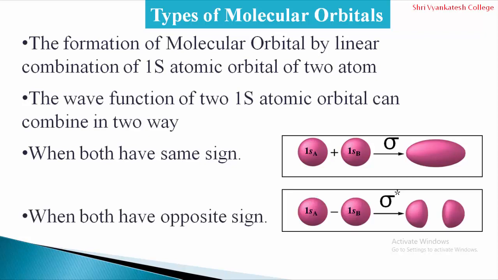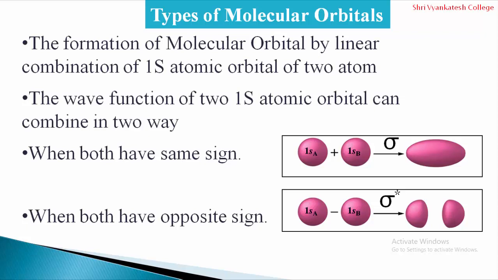And when they have opposite signs, subtraction takes place and a sigma star anti-bonding molecular orbital is formed. So the 1s orbitals form the bonding and anti-bonding orbitals, that is sigma and sigma star.